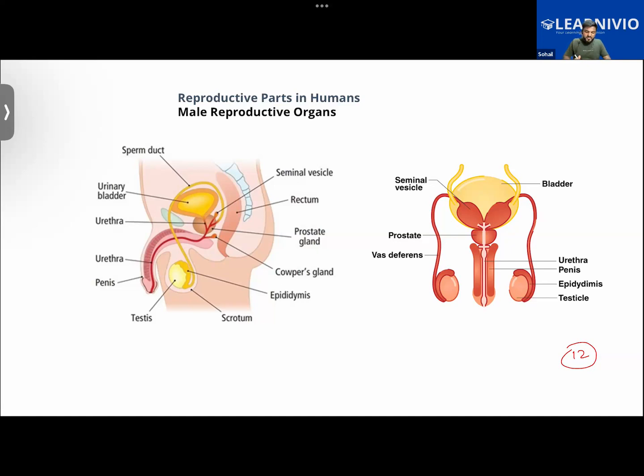Usually the temperature of the scrotum remains below the average body temperature of a human male. Is that much clear to everyone so far? And how does it regulate the temperature? By contraction and relaxation of the muscles.